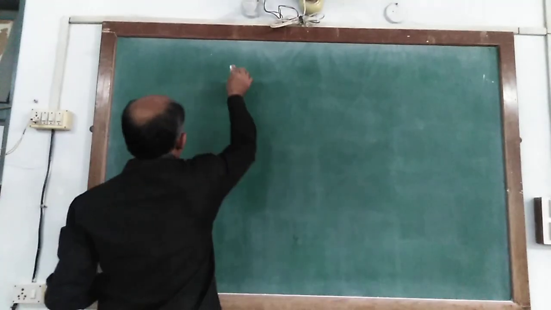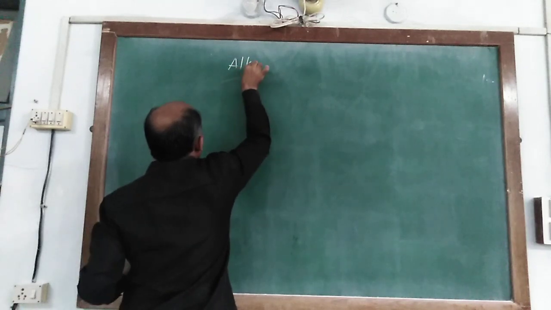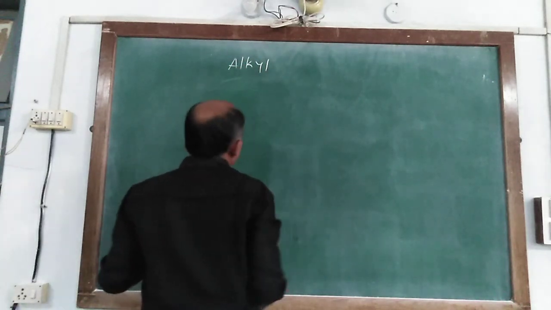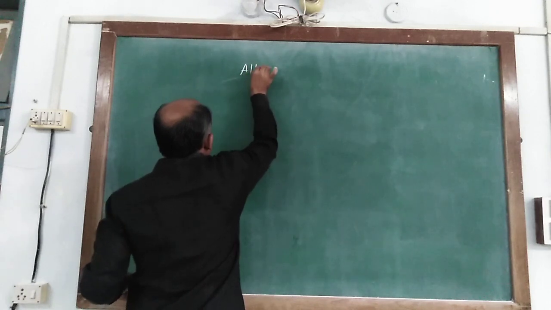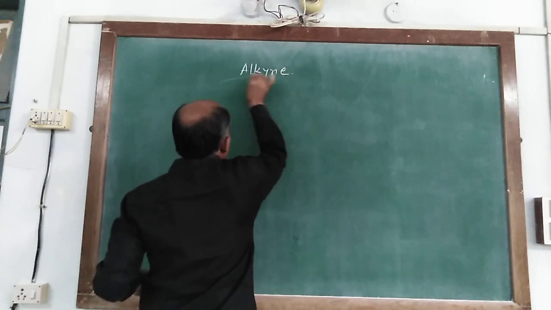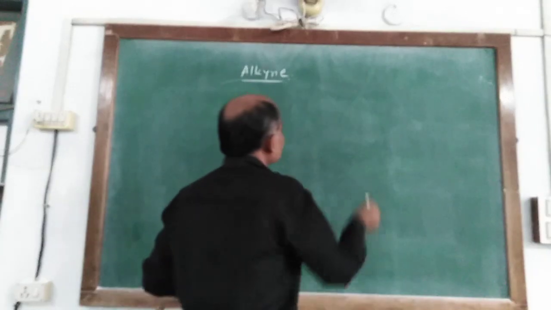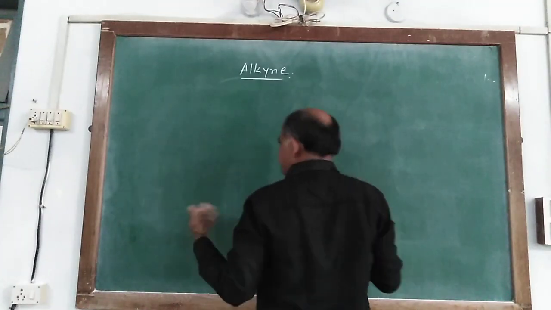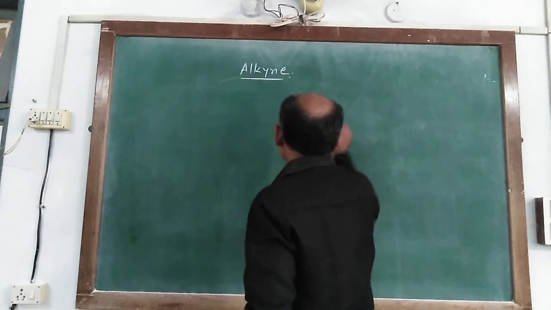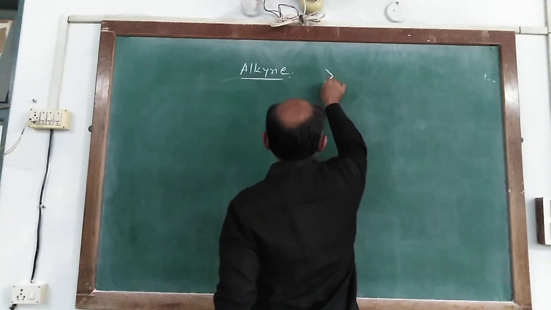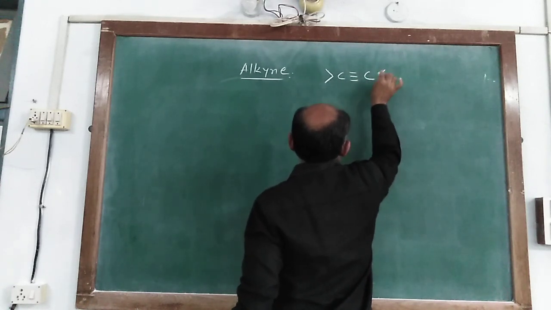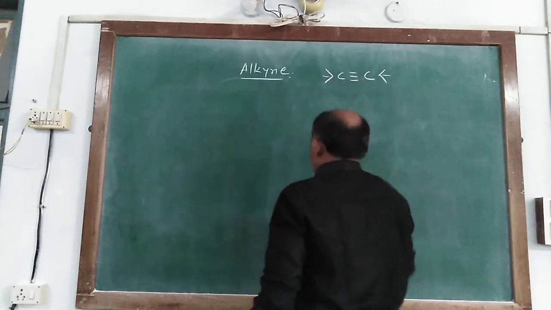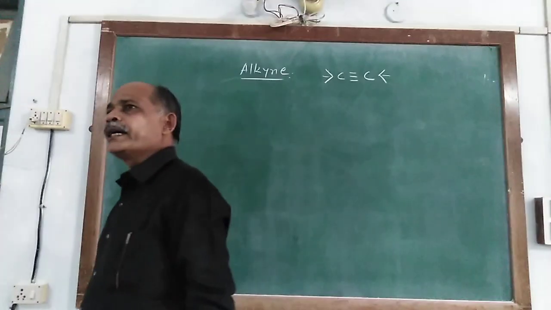Now we take the alkyne compound, YNE. Which types of compounds are known as alkyne compounds? A hydrocarbon compound with a minimum of one triple bond between two carbon atoms is known as an alkyne compound.